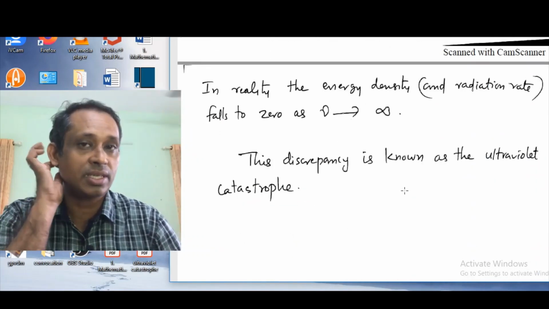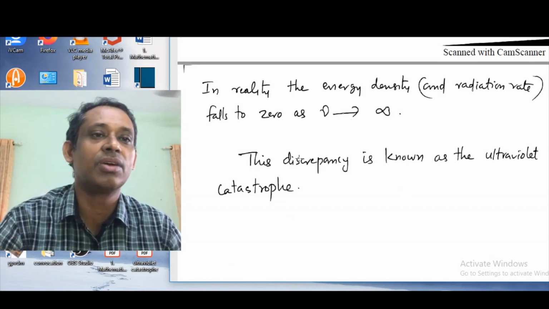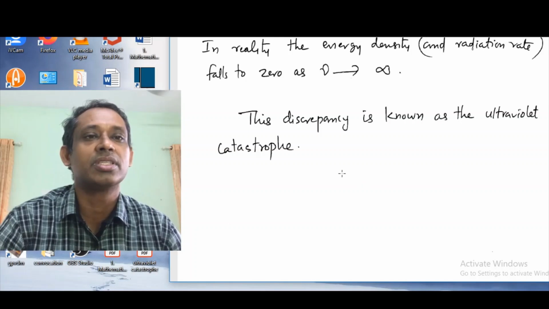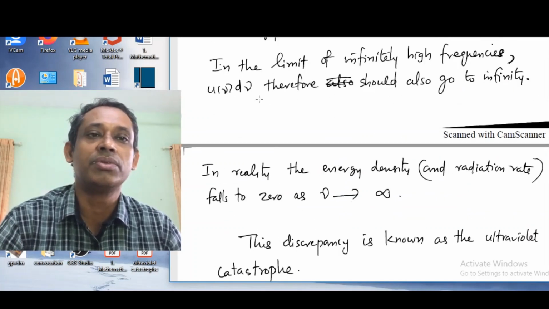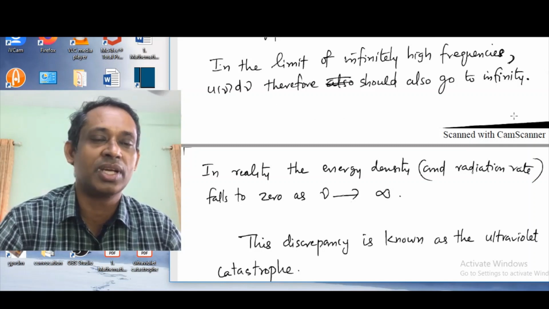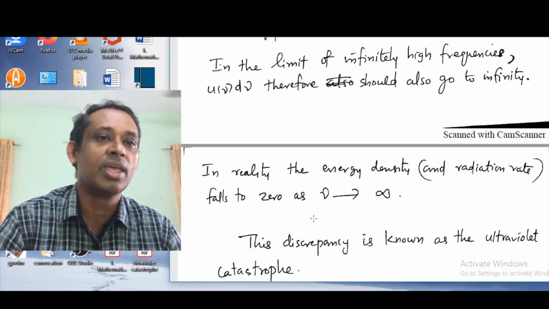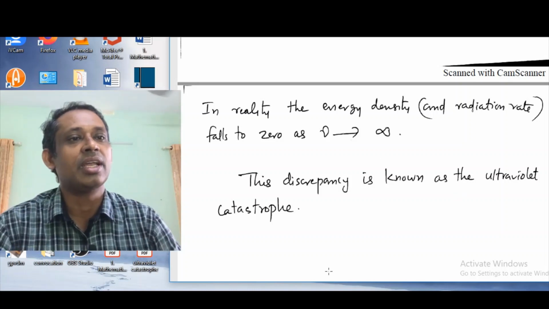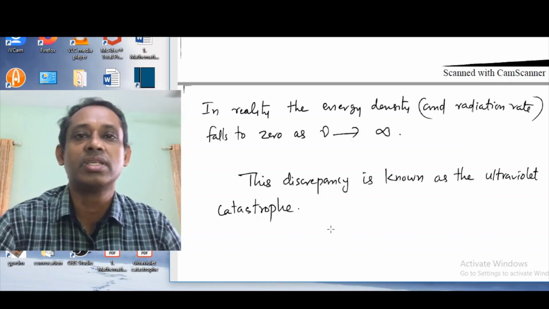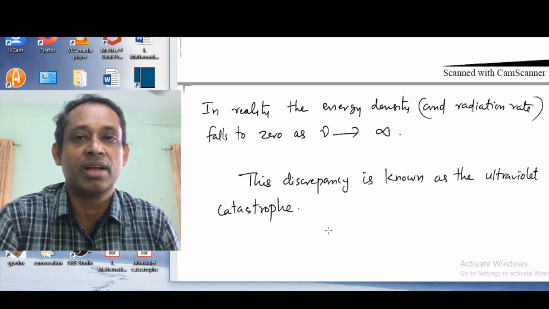So there is a discrepancy between the experimental and theoretical curve. Theoretically u of nu d nu tends to infinity as nu tends to infinity. In reality, we observe u of nu d nu tends to 0 as nu tends to infinity. This discrepancy occurs in the ultraviolet end of the spectrum at high frequencies.